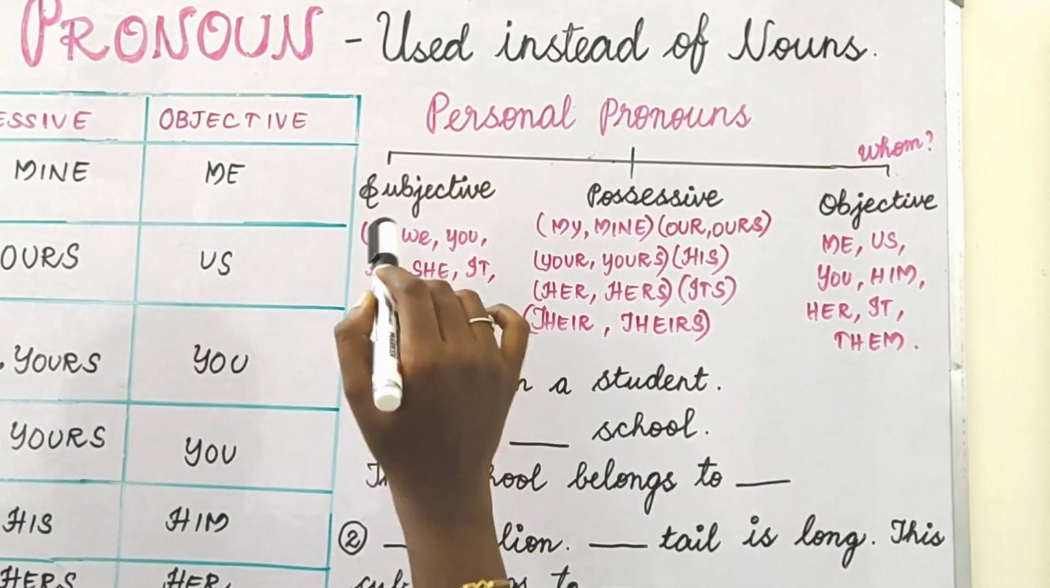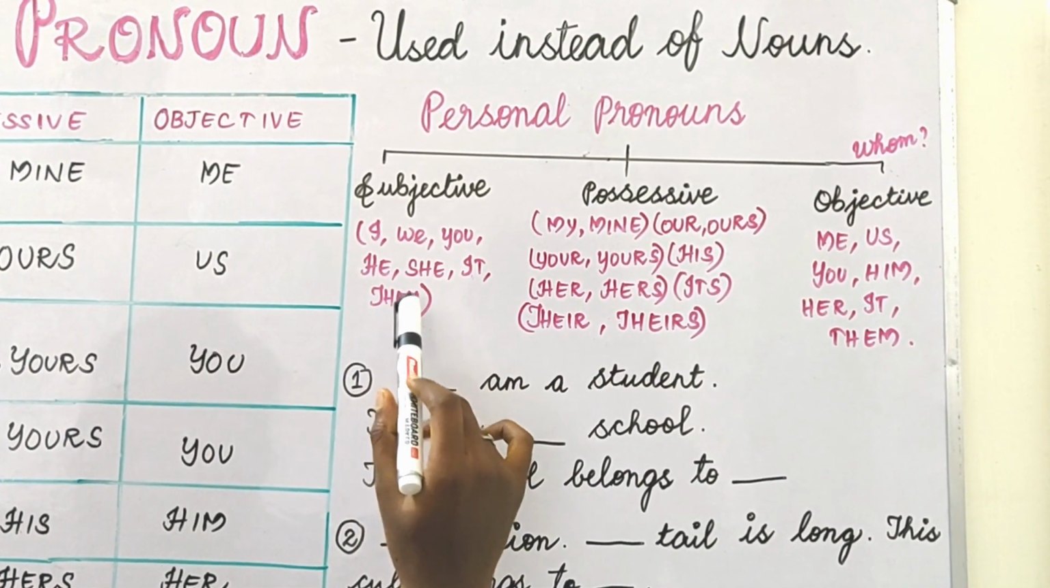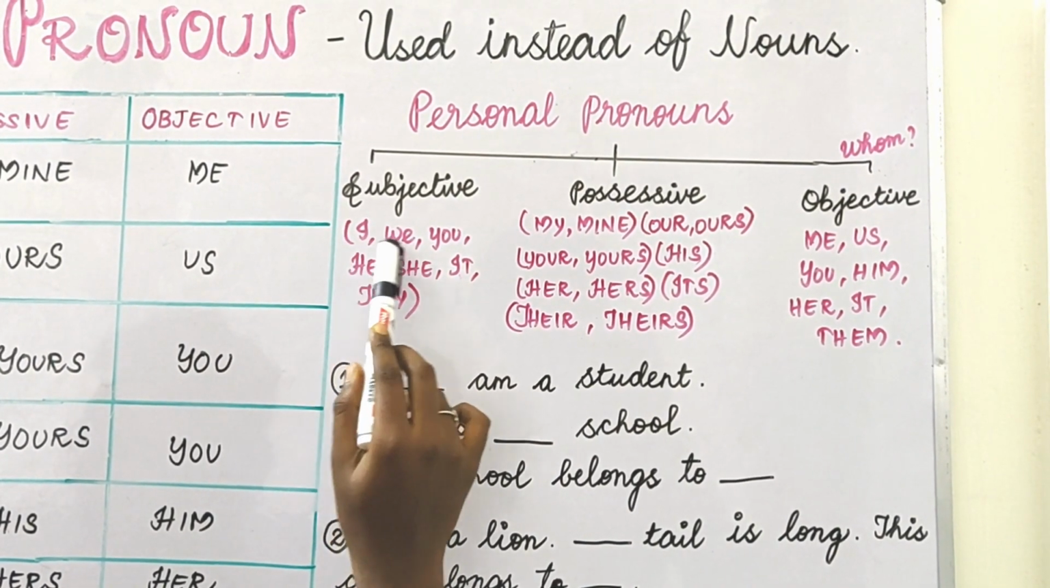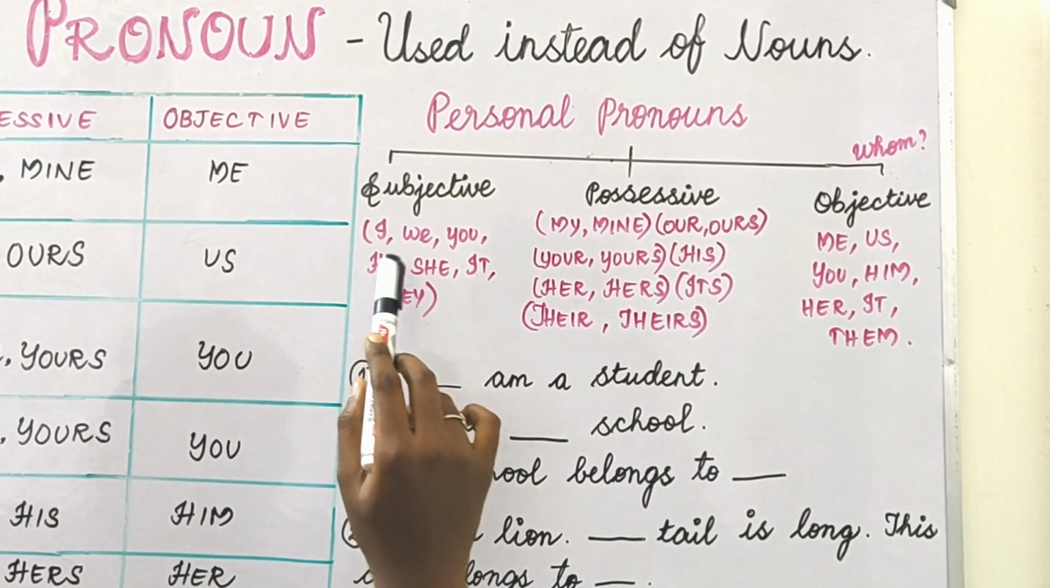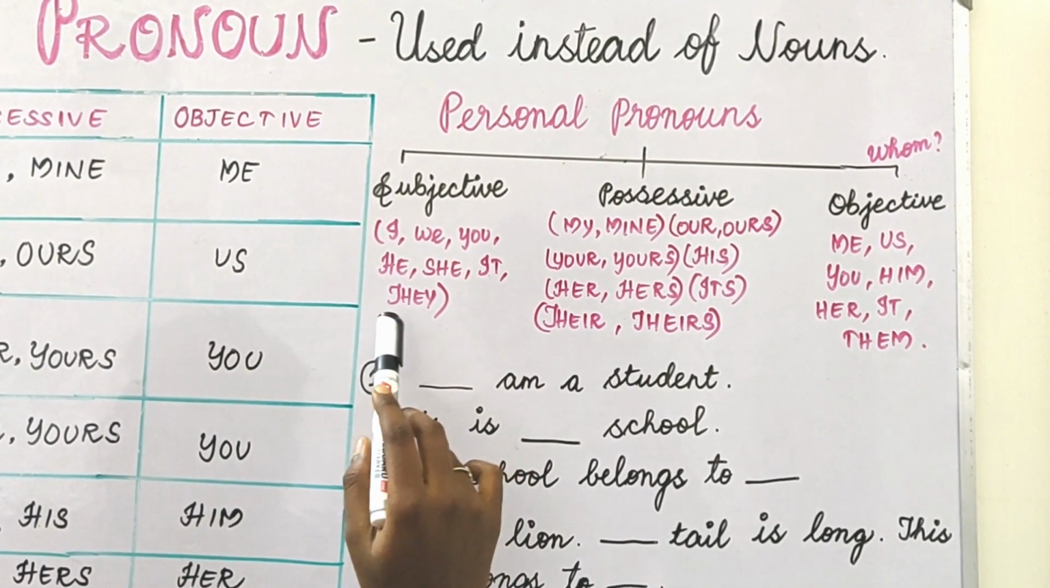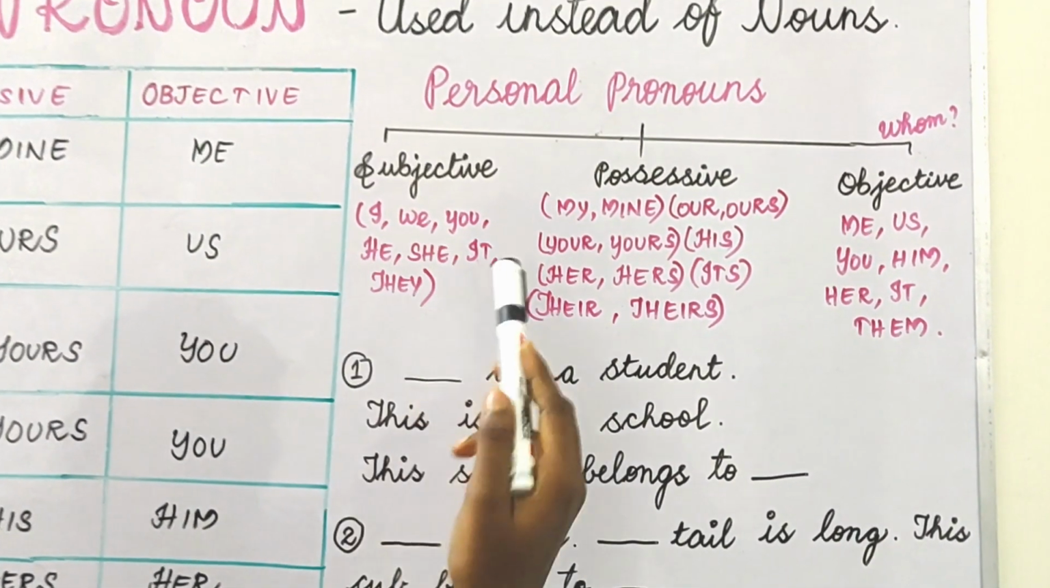Subjective pronouns are used in the place of the subject. The subjective pronouns are I, we, you, he, she, it and they. So, Raj is a doctor. Instead of that, what we can say is, he is a doctor.